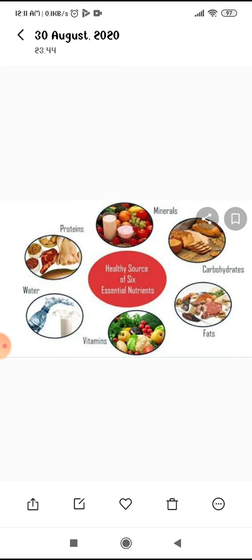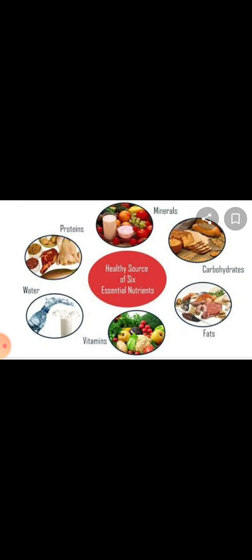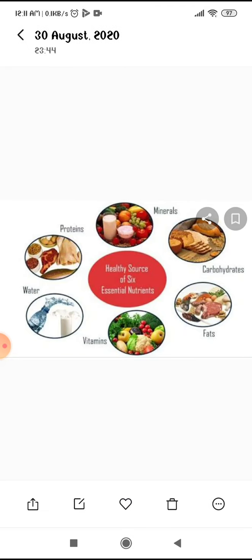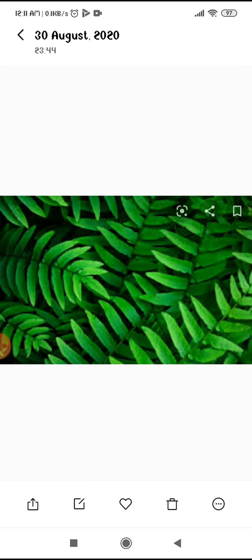And if there is a question, what is the meaning of nutrient? You have to give the answer: the components of the food which are essential for our body are known as the nutrients. Got it? So these are the 1 mark questions from this chapter, the nutrients and nutrition. What do you understand by nutrition and what do you understand by nutrients? Okay, so come to the next topic, modes of nutrition. What is the meaning of modes of nutrition?